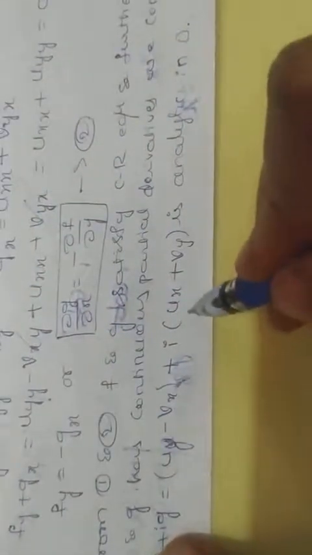Hence from 1 and 2, f and g satisfy CR equations, and further assuming f and g have continuous partial derivatives, we conclude that f plus ig, that is u_y minus v_x plus i into (u_x plus v_y), is analytic in D.